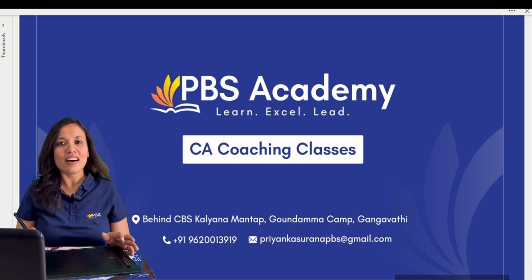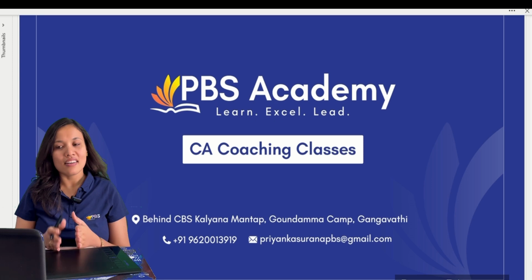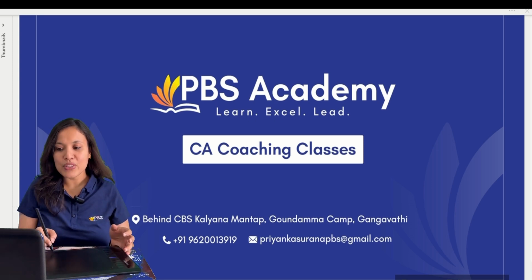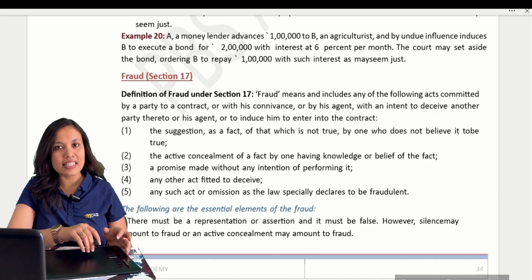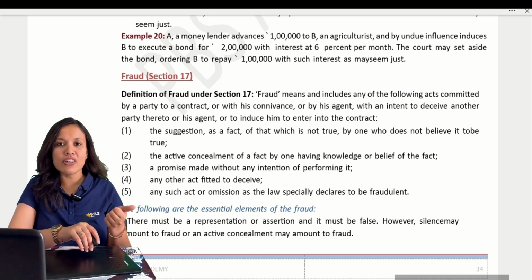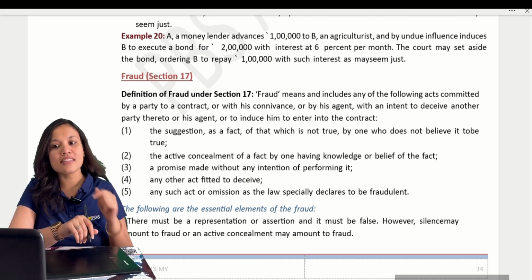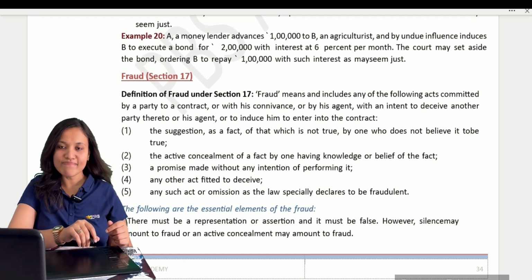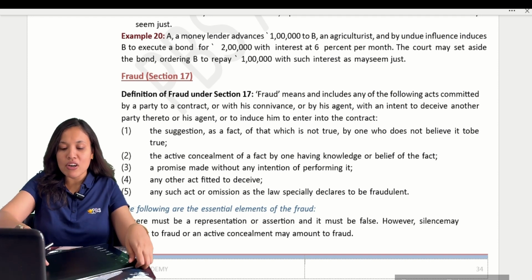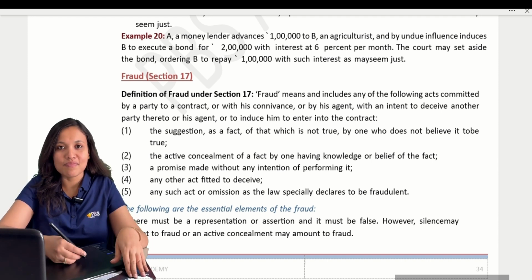Let's now start with today's topic. So what is today's topic? We will start with fraud, Section 17. Section 15 was coercion, 16 undue influence, now 17 is fraud.